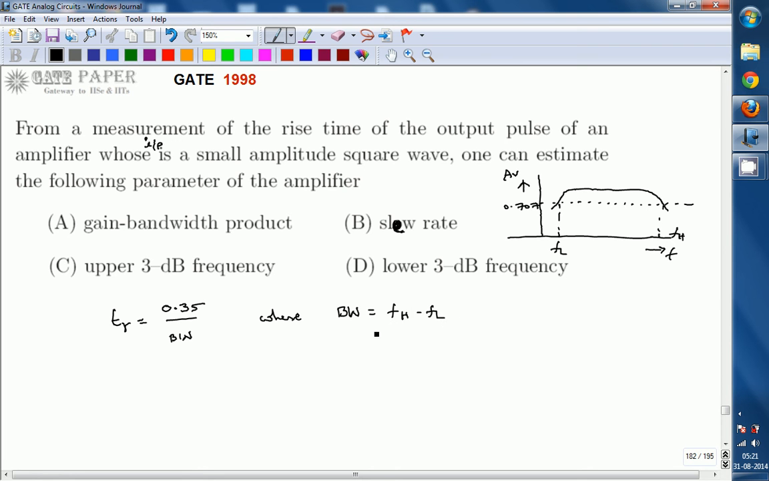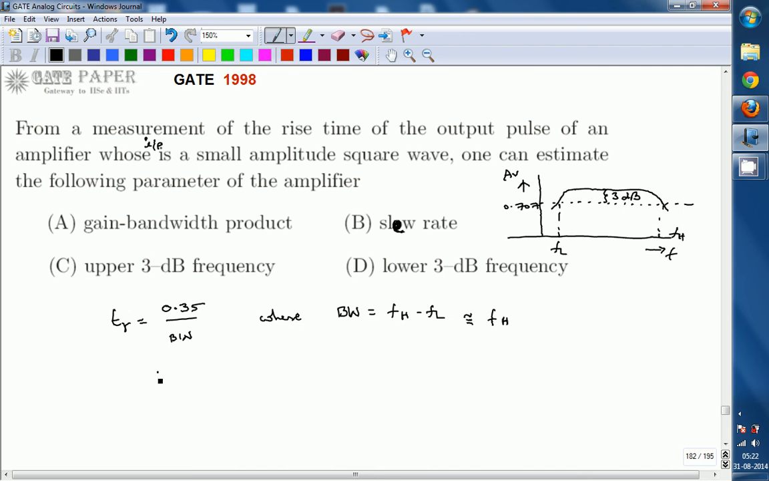At F equal to FH, and at F equal to FL, gain is reduced by 1 by root 2 times. In terms of decibels, this gap is nothing but 3 dB. That's why FH and FL are treated as cutoff frequencies or 3 decibel frequencies. FH is the upper cutoff frequency, FL is the lower cutoff frequency, and FL is very, very small compared to FH, so bandwidth is approximately equal to FH only.